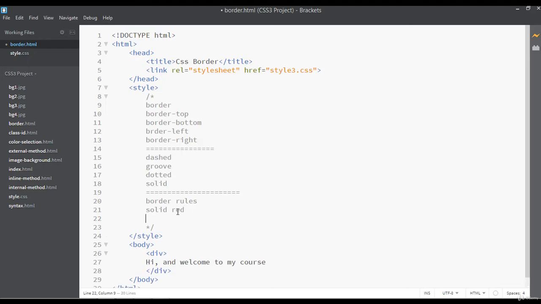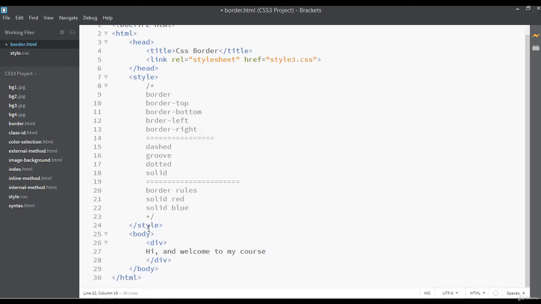This is the first color in line 1, and in line 2 you are just writing solid blue color. So the CSS will select the second one, because CSS will read your code from the top to bottom. First CSS will read the first one, then this will be ignored by CSS, so this one will be the selected border. So this is called just CSS rule.